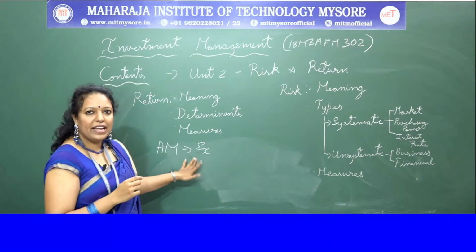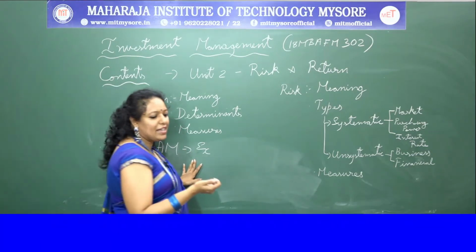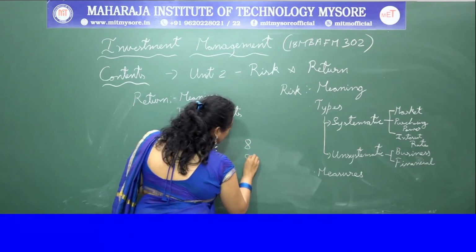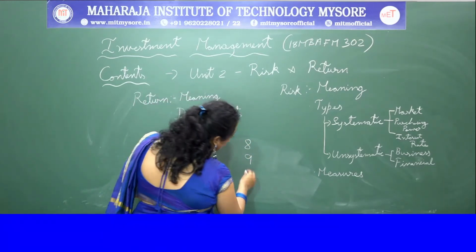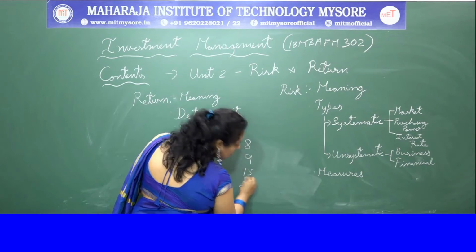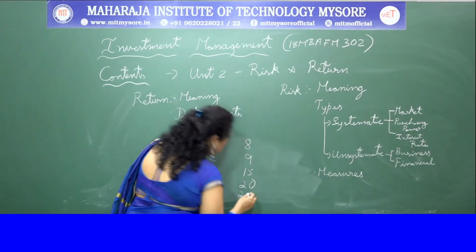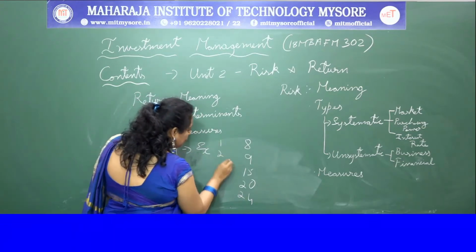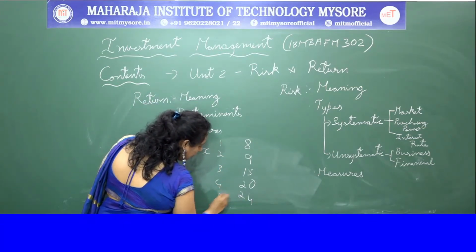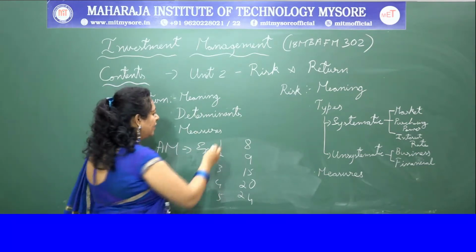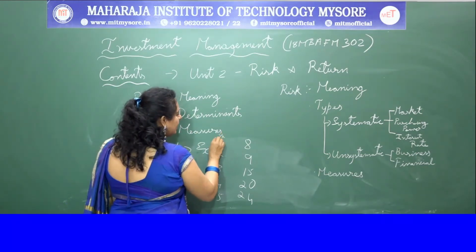We'll just assume 5 numbers: 8, 9, then 15, 20, and 24. So we'll say period 1, period 2, period 3, period 4 and period 5. We'll assume these are 5 years and these are the returns.